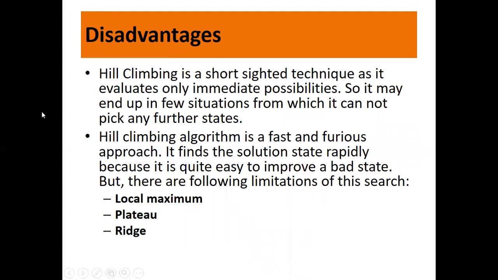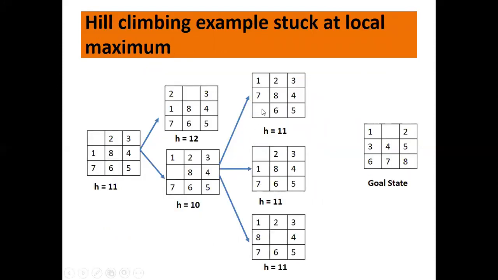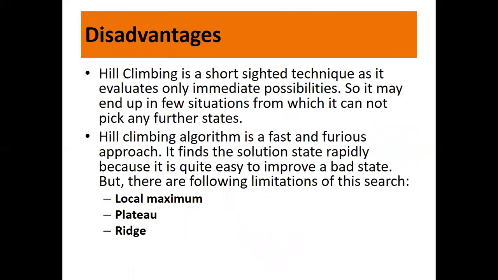So what are the disadvantages of hill climbing? Hill climbing is a short-sighted technique as it evaluates only immediate possibilities, so it may end up in a few situations from which it cannot pick up any further states. This is what we have seen in the previous slide. There is no way it can pick up any further new state. So the hill climbing algorithm is a fast and furious approach.